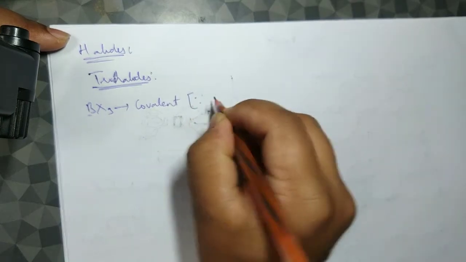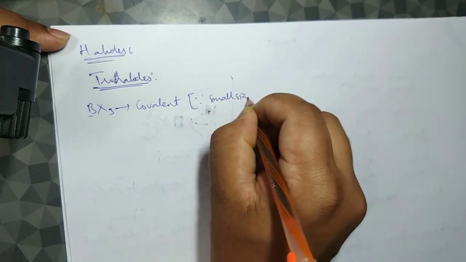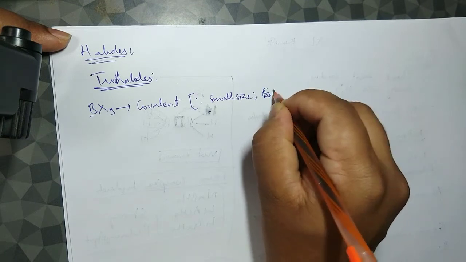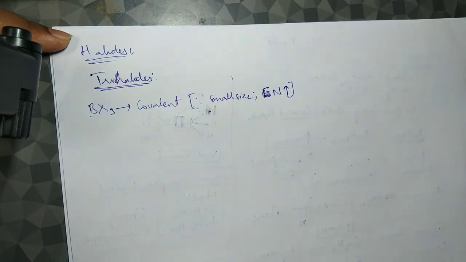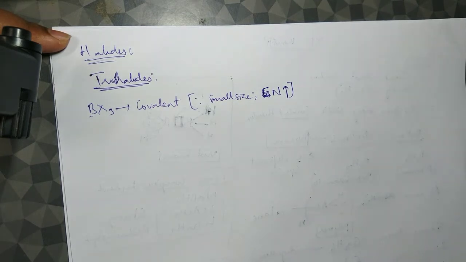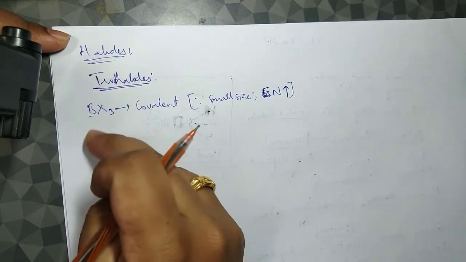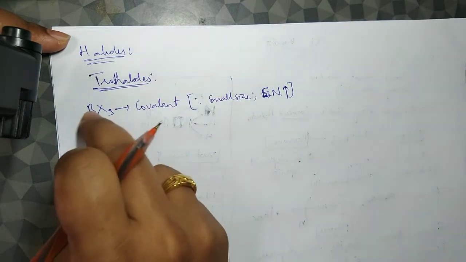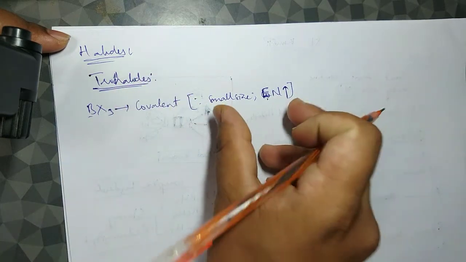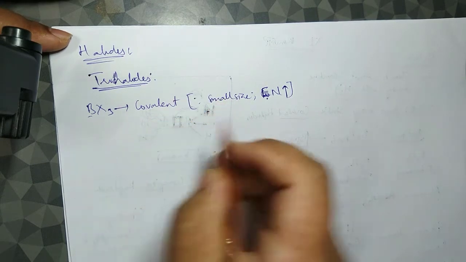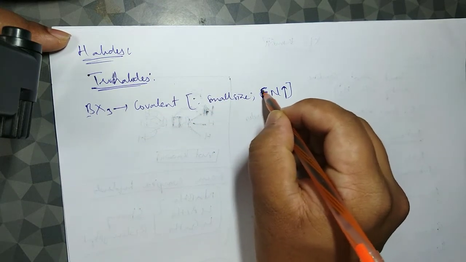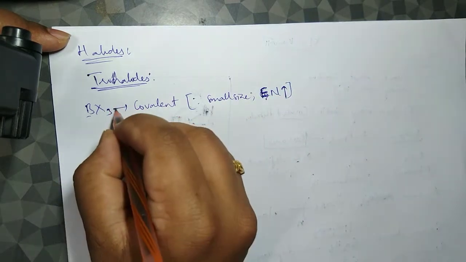Why covalent? Again, the same reason: because of its small size and high electronegativity for boron. If you talk about electronegativities with respect to other species, from left to right, as size decreases, electronegativity will increase. From top to bottom it will decrease. So from top to bottom, boron, aluminum, gallium, thallium, boron has higher electronegativity. Because of these two reasons, its compounds are mostly covalent in nature. What do you mean by electronegativity is high? Tendency to attract the shared pair of electrons.